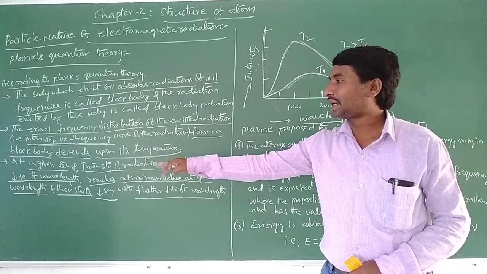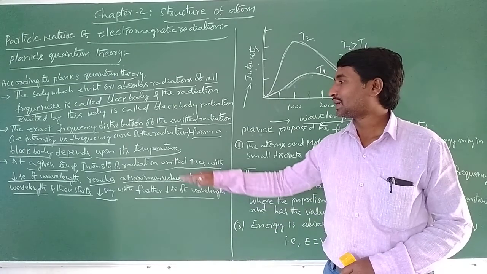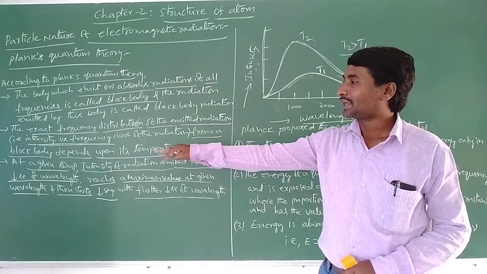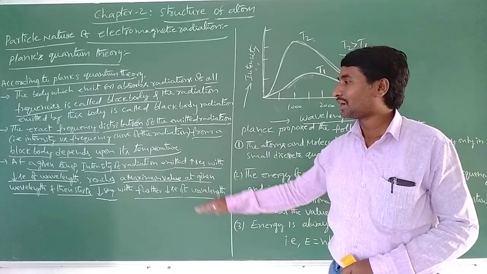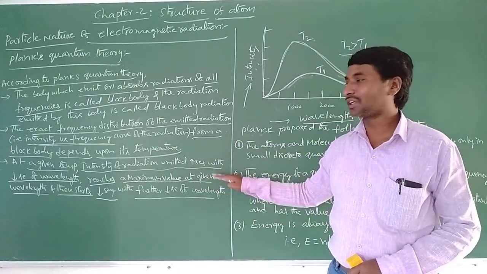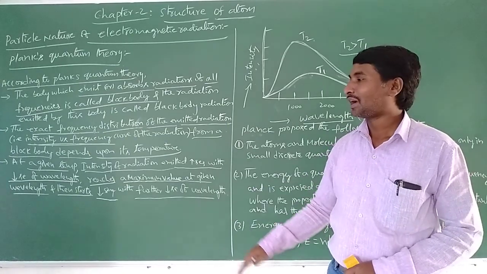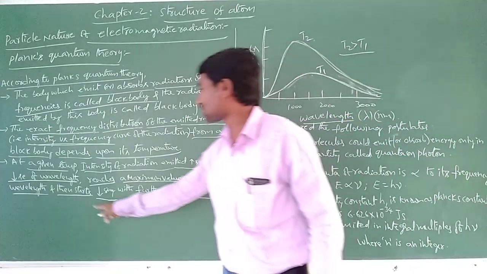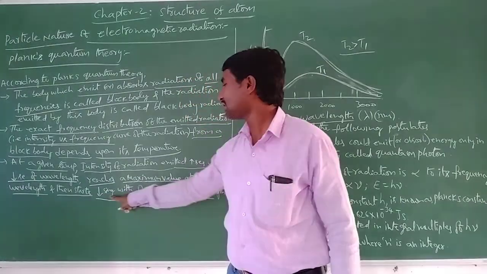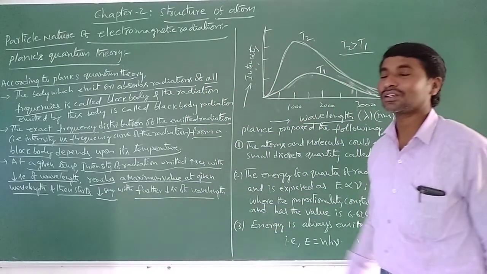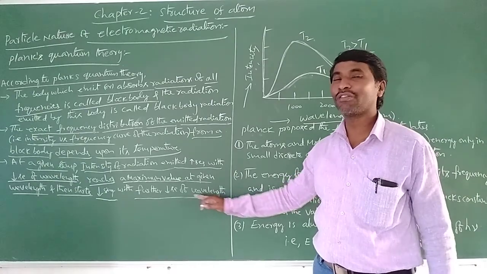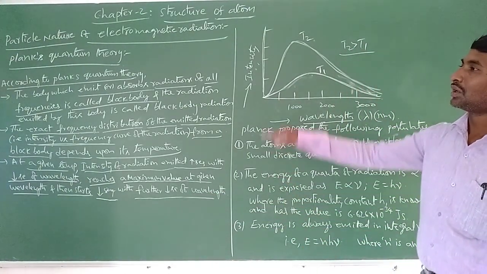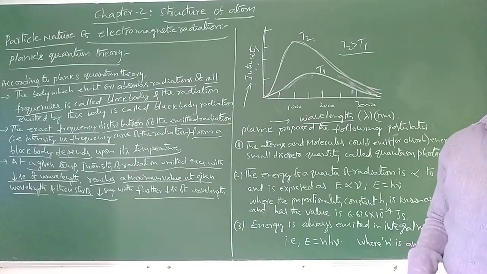And at a given temperature, the intensity of radiation emitted increases with the decrease of wavelength, reaches a maximum value at a given wavelength, and then starts decreasing with further decrease of wavelength. Okay, so based on this, he gave some postulates.